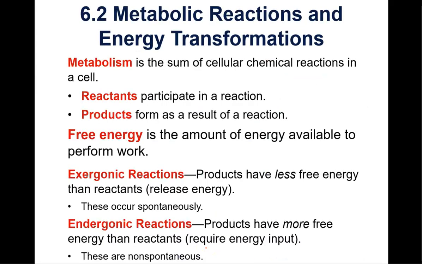Now, in section 6.2, make sure you know the definition of metabolism is all the chemical reactions that occur in a cell. And when we have a chemical reaction, the substances that participate in the reaction, I always look at them as the ingredients, like the ingredients in a recipe, such as a cake. If the cake is the product, the ingredients are the reactants. So the reactants in the chemical reaction are on the left side of the arrow, and the products are on the right side of the arrow.